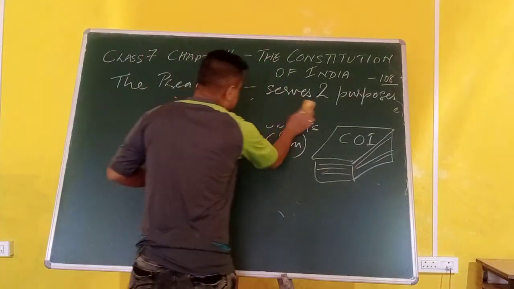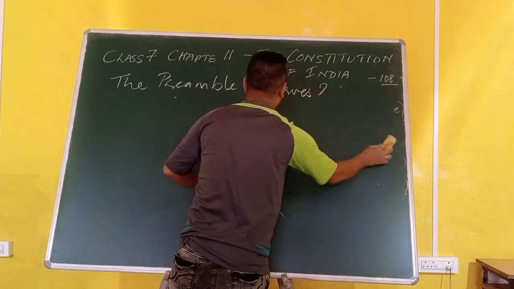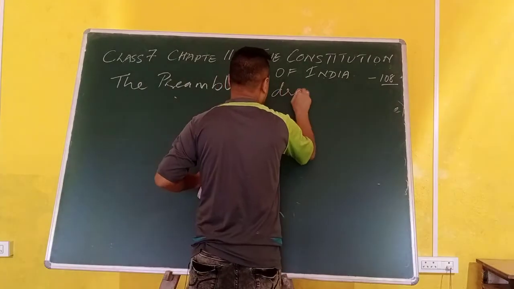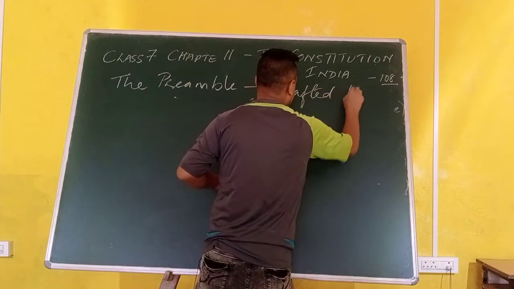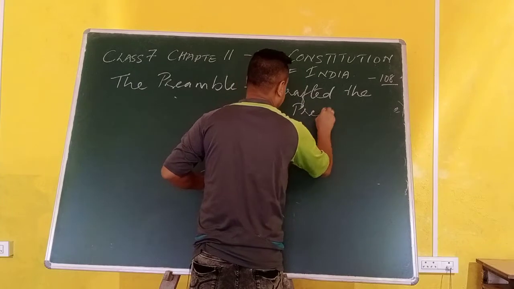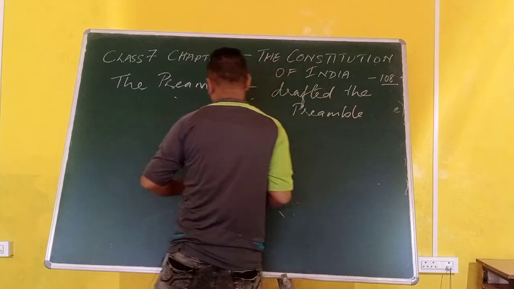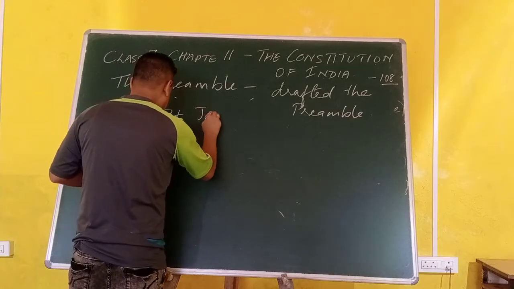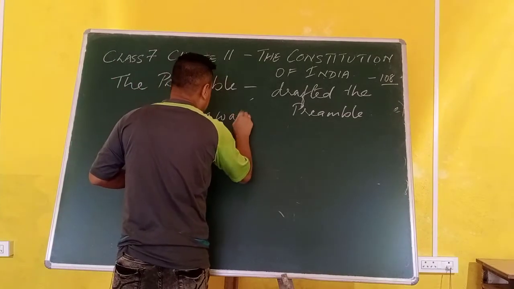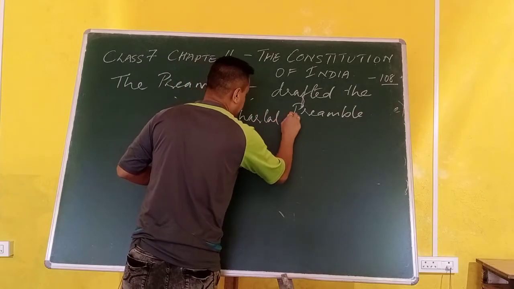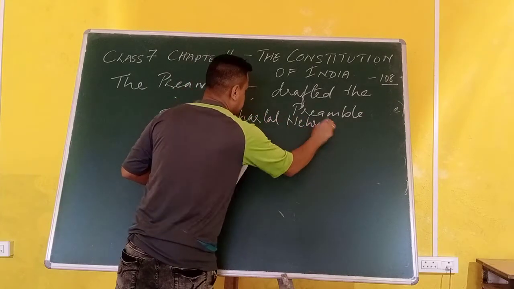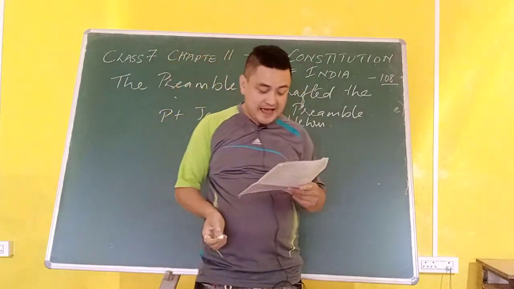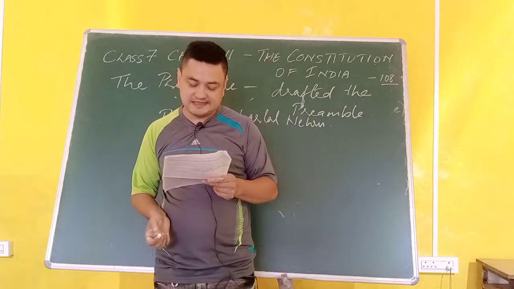The second most important thing that you have to understand here is who drafted the preamble. It is Pandit Jawaharlal Nehru who drafted the preamble in the Constituent Assembly. So he was a member of the Constituent Assembly.